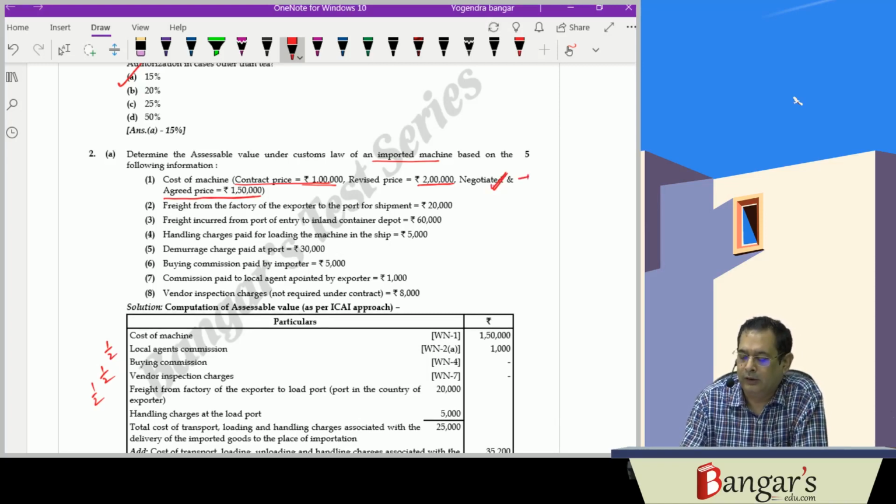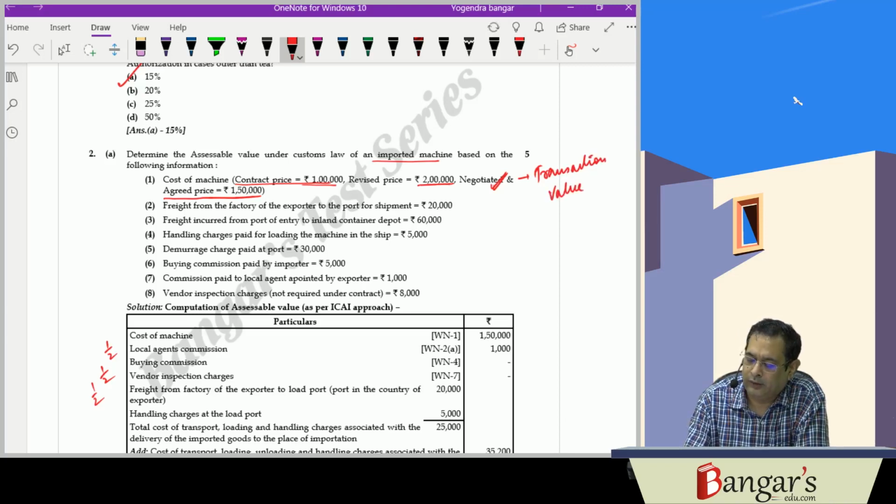This will be the transaction value. Freight from factory of the exporter to the port of shipment is 20,000 rupees, and freight incurred from port of entry to ICD will not form part of the assessable value. Handling charges for loading the machine at the port in the ship, the loading charges at load port, will be included,